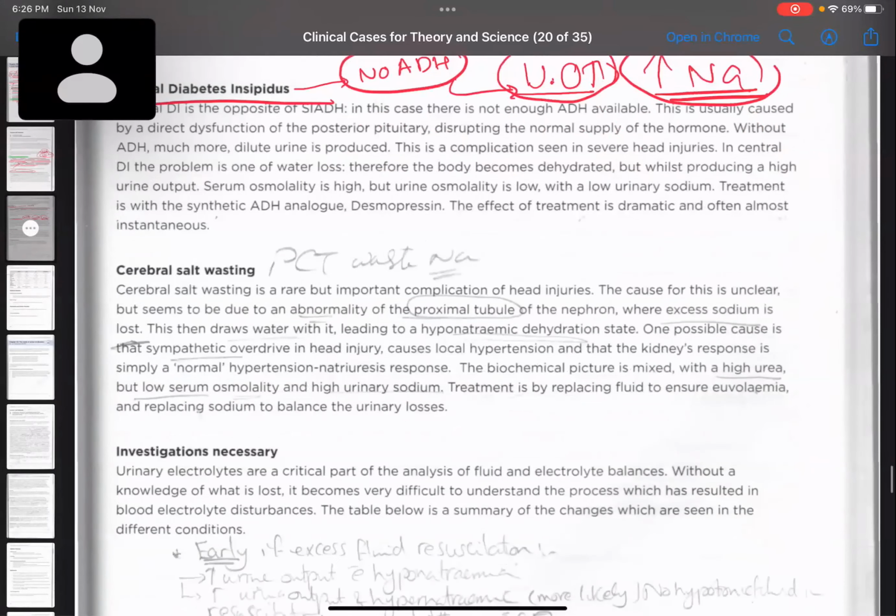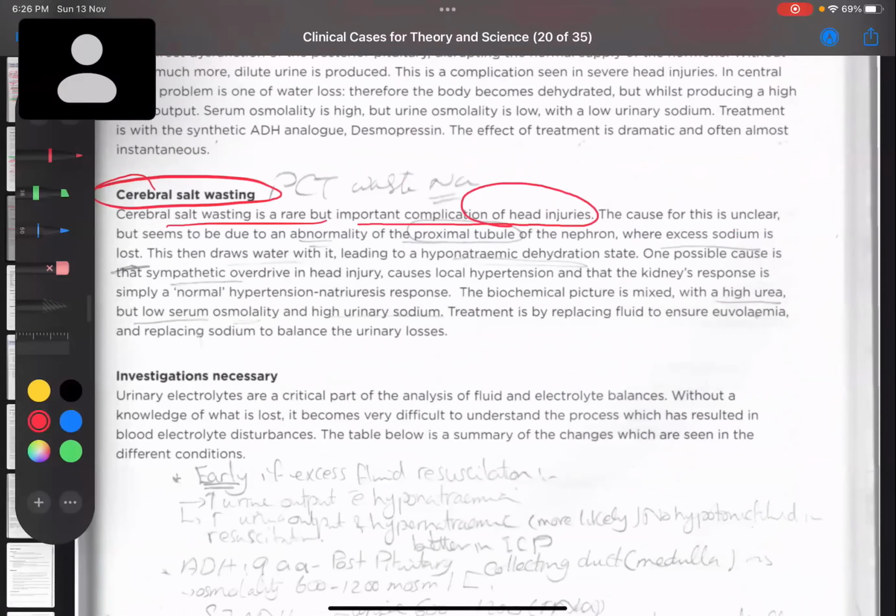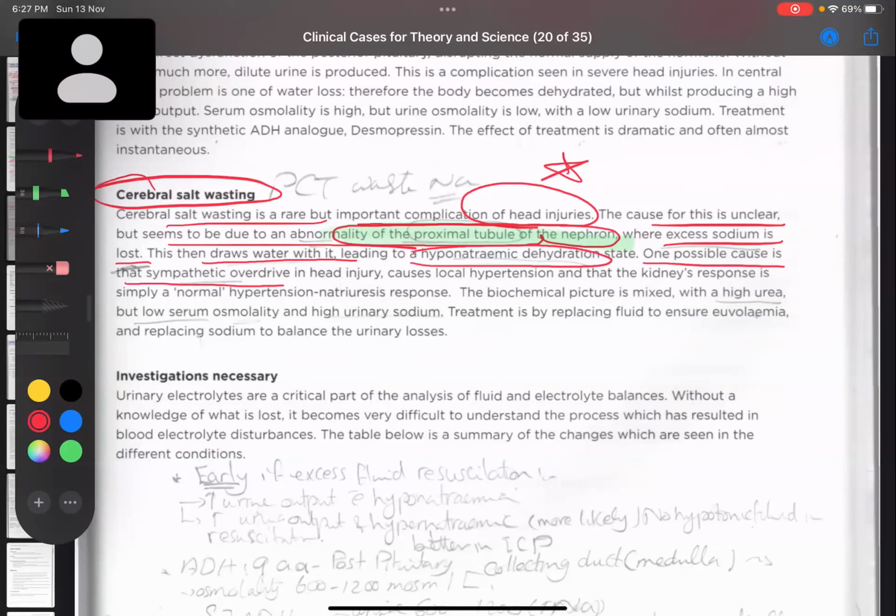Next one, cerebral salt wasting. Cerebral salt wasting is a rare but important complication of head injury. The cause is unclear, absolutely unclear, but it seems to be due to an abnormality in the proximal tubule of the nephron. We do not know exactly, but it seems to have an effect on the PCT, where excess sodium is lost. This then draws water with it, leading to a hyponatremic dehydration state. One possible cause is that the sympathetic overdrive in head injury causes hypertension, and the kidney's response is simply a normal hypertension natriuresis response.